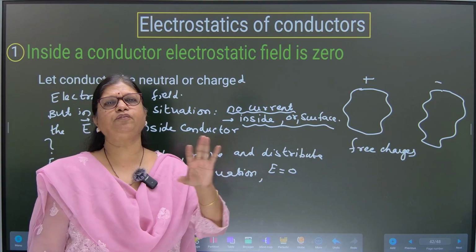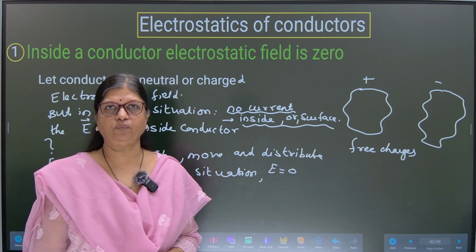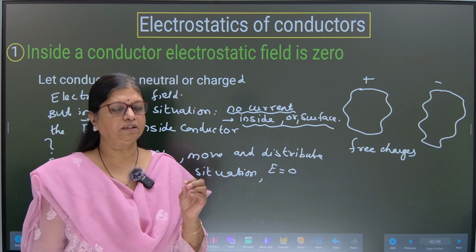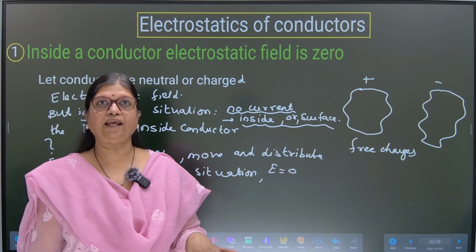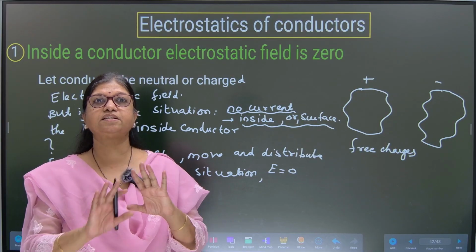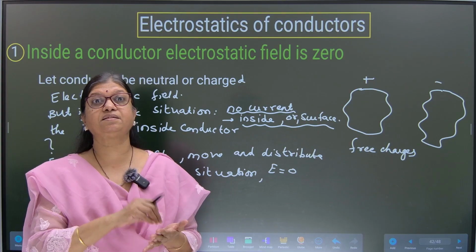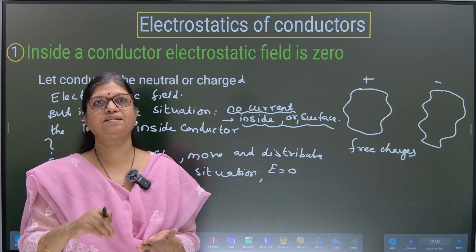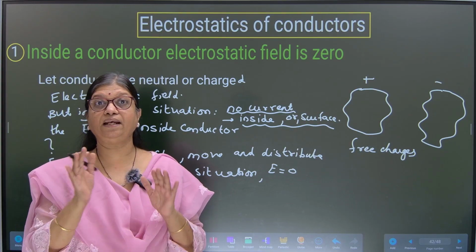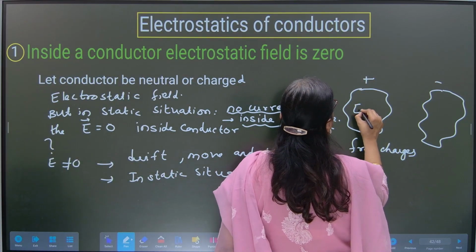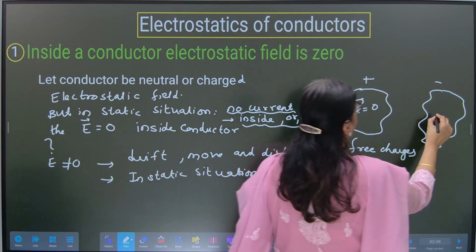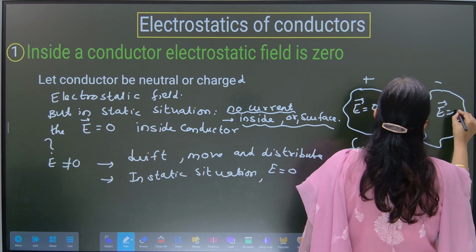Okay, so even if you give it an external electric field with some value, the charges will definitely drift, they will move, they will later on distribute themselves in such a way, in static situation, such that the electric field inside a conductor is always 0.